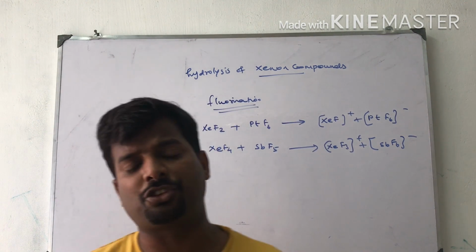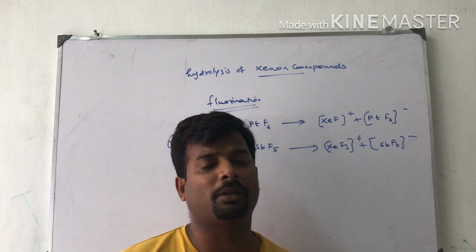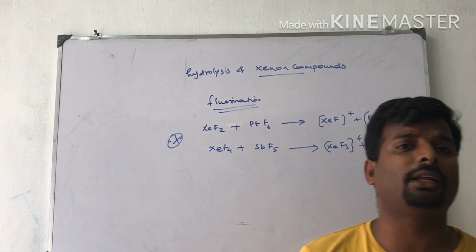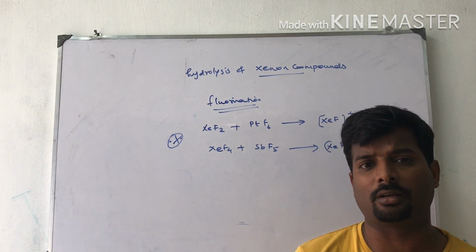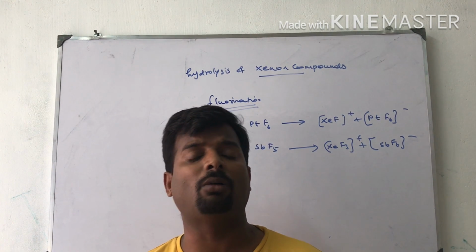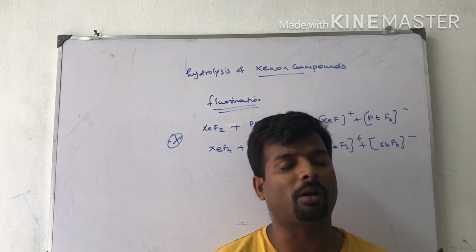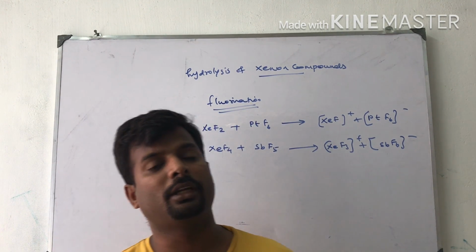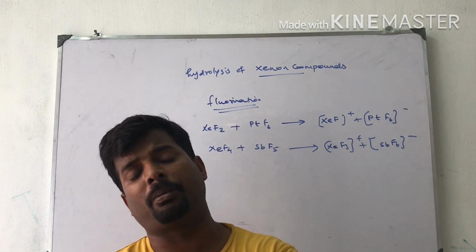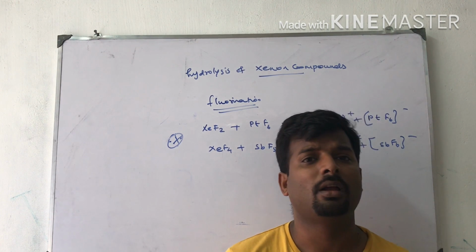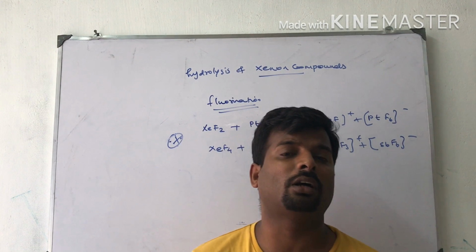Next, one more thing: the structures of these compounds are explained based on the valence shell electron pair repulsion theory. Xenon difluoride has a linear shape. It contains 3 lone pairs of electrons and 2 bond pairs of electrons. To minimize the repulsion, we have to adjust the bond pairs in a straight line. Next, xenon tetrafluoride has a square planar shape, and xenon hexafluoride has a distorted octahedral shape.